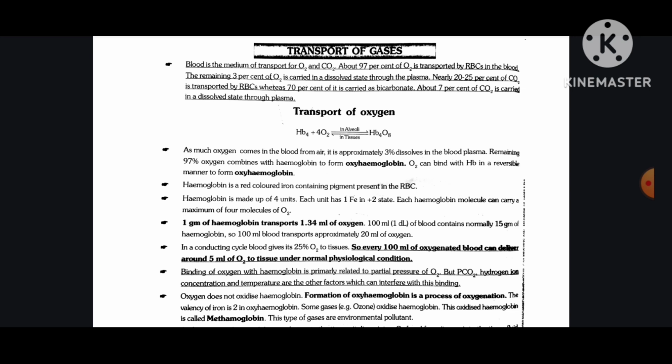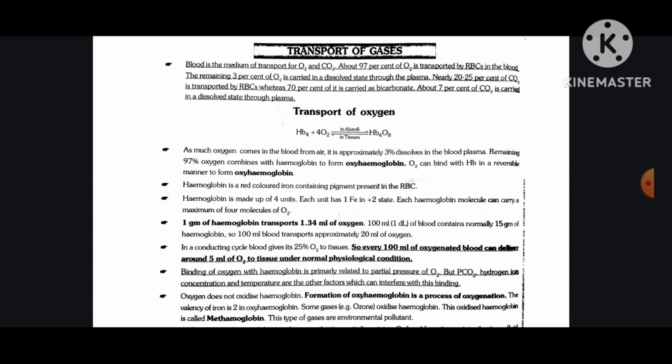100 ml of blood normally contains 15 grams of hemoglobin. So 100 ml of blood transports approximately 20 ml of oxygen. In a circulatory cycle, blood gives 25% of its O2 to the tissue. So every 100 ml of oxygenated blood can deliver around 5 ml of O2 to tissue under normal physiological conditions.